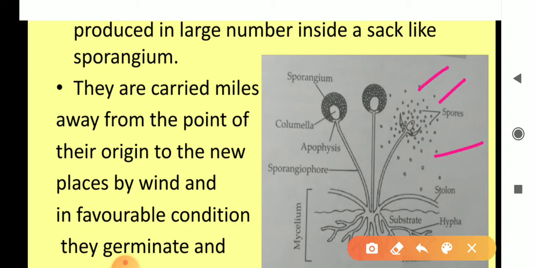tiny dot-like structures. These are the spores. Actually, these are produced in the sporangium. Fungi and many lower plants reproduce asexually by this method, spore formation. As I told you about the spores, they are produced in large numbers inside the sac-like structure called sporangium, and they are carried miles away from the point of their origin to a new place by the wind and in favorable condition.